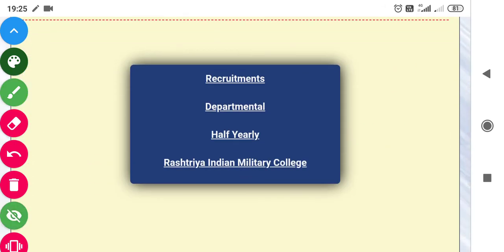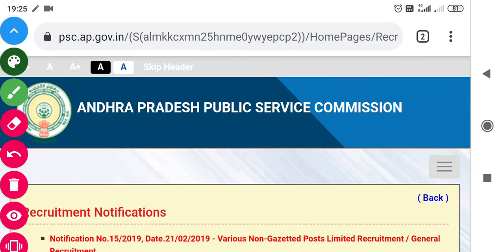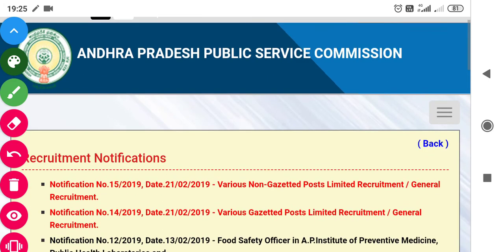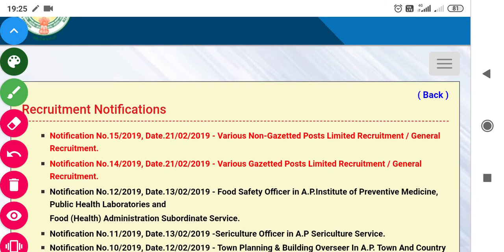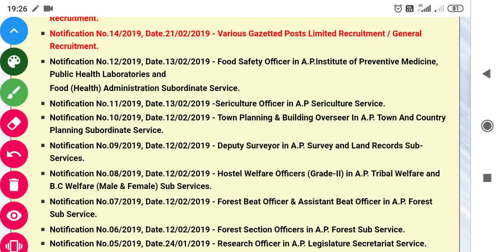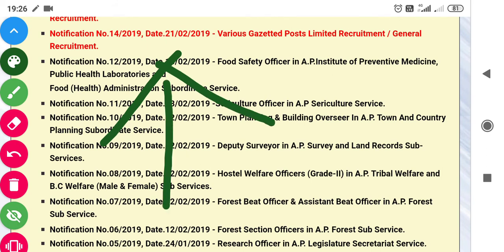After clicking on the notifications, four types of options come out. First is the recruitments, second is the departmental, third is the half yearly, and the fourth is the Rashtriya Indian Military College. So we have to download the recruitment notification, so we have to click on the first option. Then after clicking on it, we can see the different types of notifications come out, and whichever notification you want to download, you can download from this section.